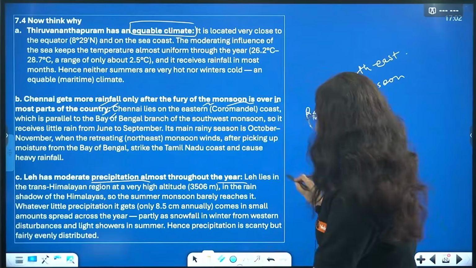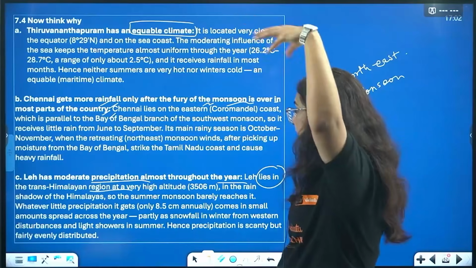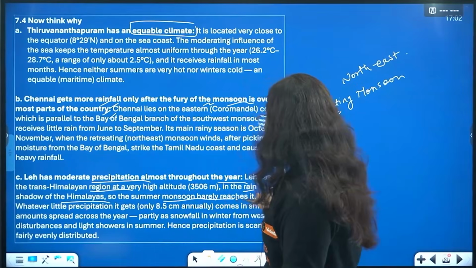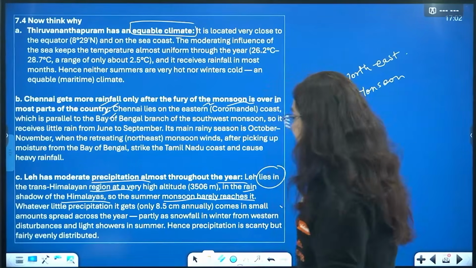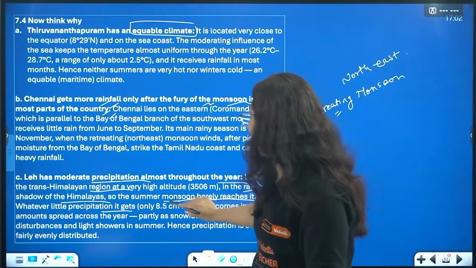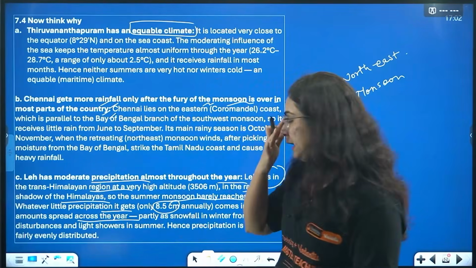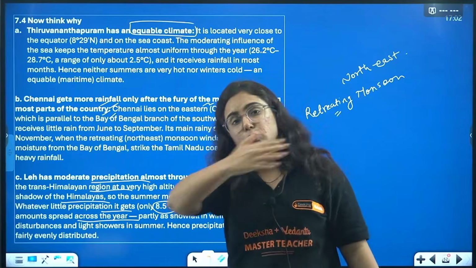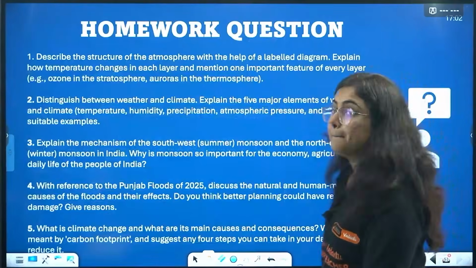Okay, Leh has moderate precipitation almost throughout the year. Why? Because Leh lies in the Trans-Himalaya region at high altitude, right? And it is in the rain shadow of the Himalayas, so the summer monsoon barely reaches it because of the height of the Himalayas. Okay? This is the reason. So whatever little precipitation it gets, only 8.5 centimeters annually, comes in small amounts spread across the year. It is throughout the year, but it is very little, and hence it is known as a cold desert.